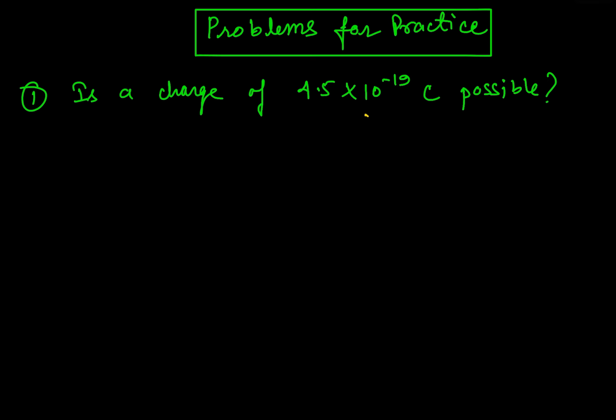So this type of question we have already discussed in the previous lecture, and the concept was about the quantization of charge, which is one of the basic properties of electric charge.